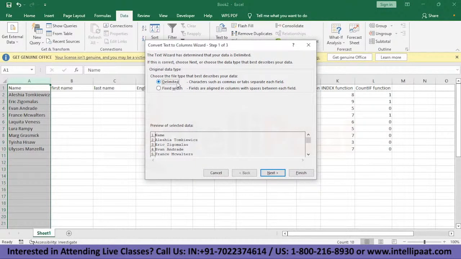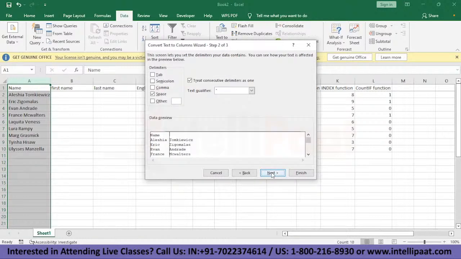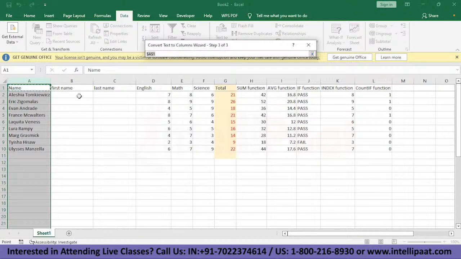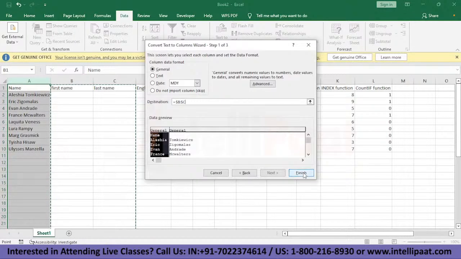Now that it's added, we'll select this column and go to Text to Columns. Make sure that the Delimited option is selected. Here we have a preview. We'll click on Next, and as you can see there are no commas here, but if you want, you can select any of these options. In all the names we have space as the delimiter, so we'll go ahead with it. Click on Next. Now, where do we want to paste this information? We'll click on this arrowhead, select these two entire columns here, and click on Finish.